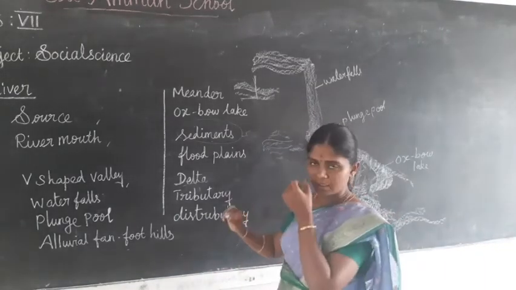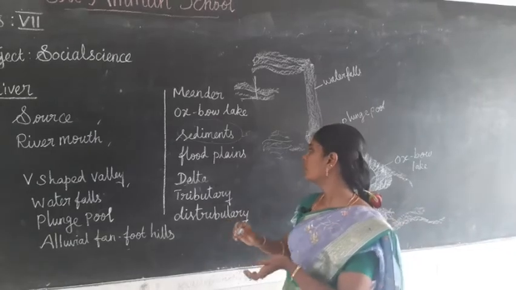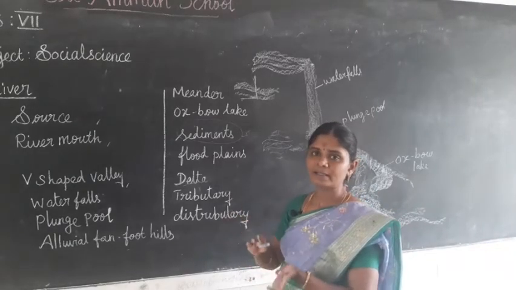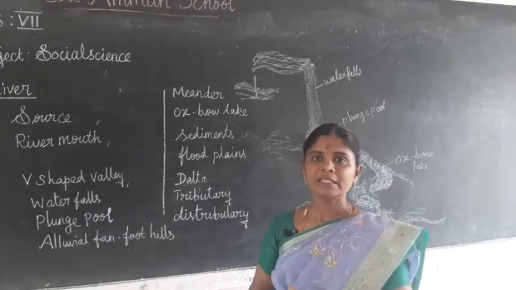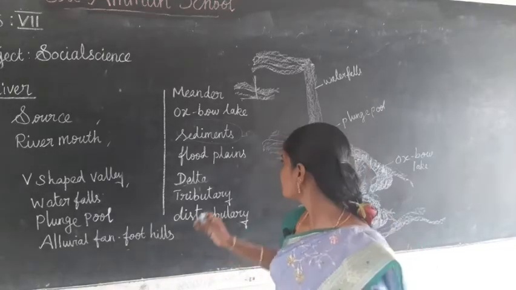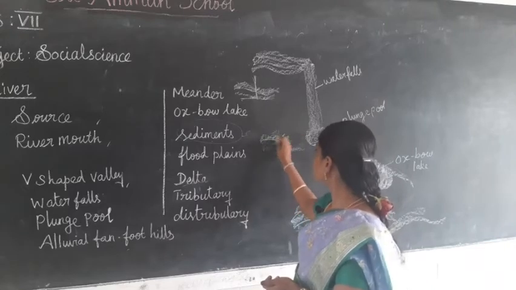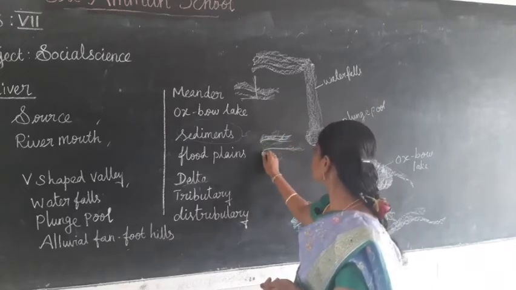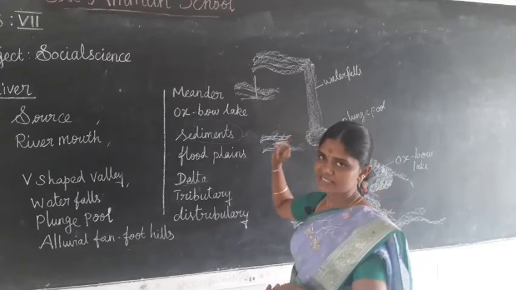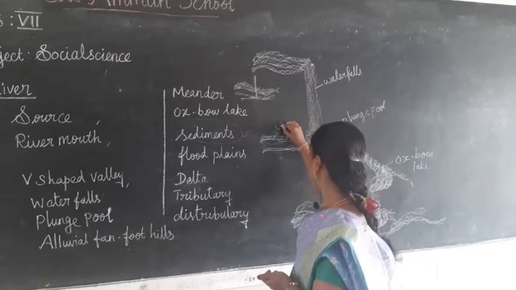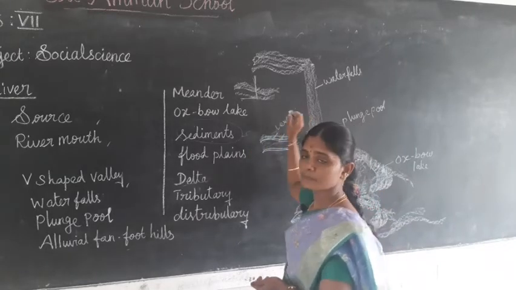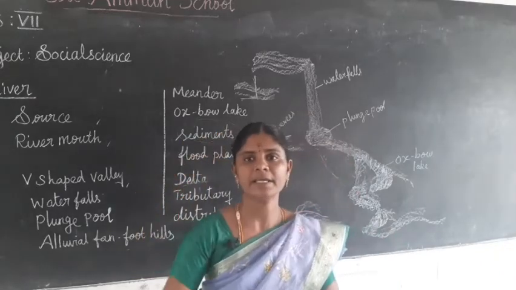The flat land is called the flood plain. The raised banks are called the levees. Do you understand? Yes.